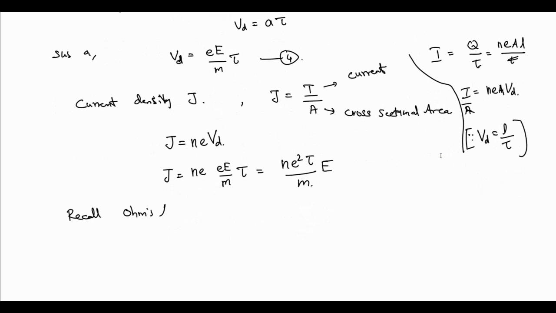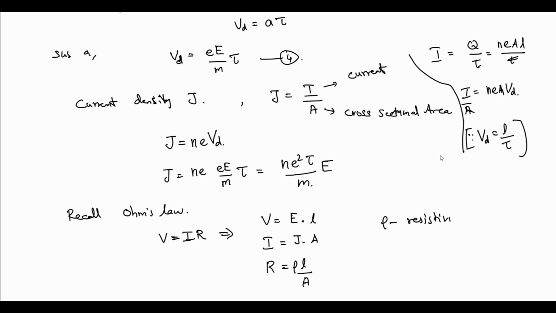Now we can recall the basic Ohm's law. What we are using is the experimental Ohm's law, V equals IR. The potential can be written as electric field into length, and the current equals current density into cross-sectional area, since J equals I by A, so I equals J into A. R is written from the basic law as the length divided by cross-sectional area into the resistivity, which is a proportionality constant.